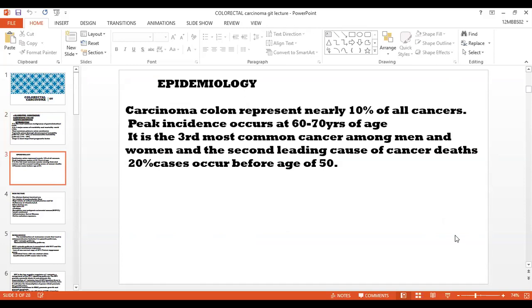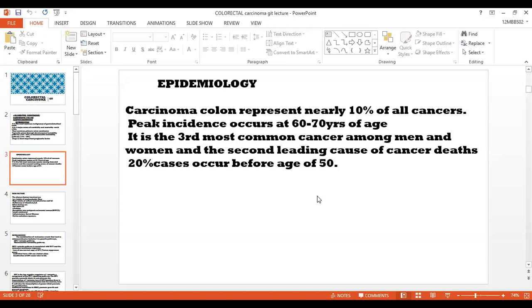Epidemiology. The carcinoma colon represents nearly 10% of all the cancers in the body, 10% in males as well as 10% in females. There's a little bit of difference. Peak incidence of this carcinoma occurs at the age of 60 to 70 years.